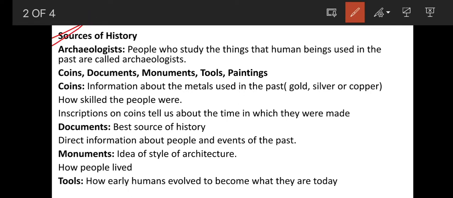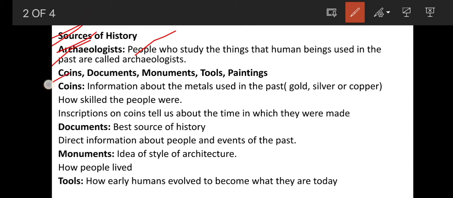Next, source of history. What do you mean by source of history? Source of history means that through which we get information about the past. Archaeologist. What do you mean by archaeologist? Archaeologists are people who study the things that human beings used in the past. They survey all the things human beings used in the past, and they give us the information.